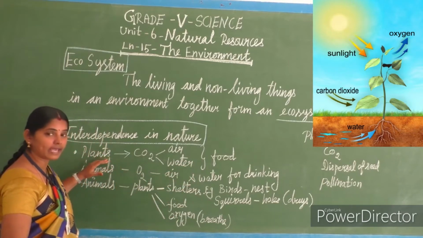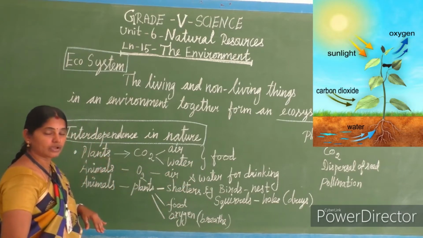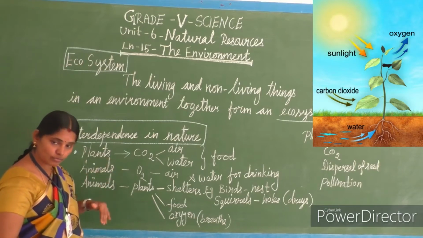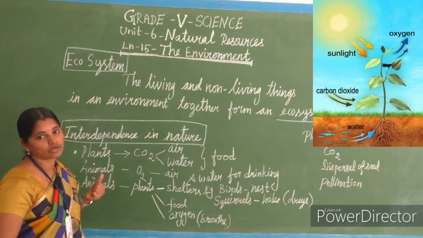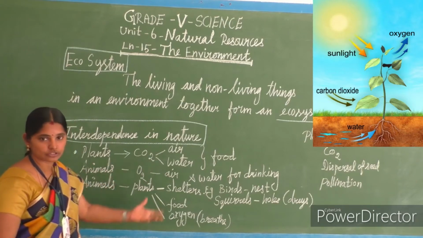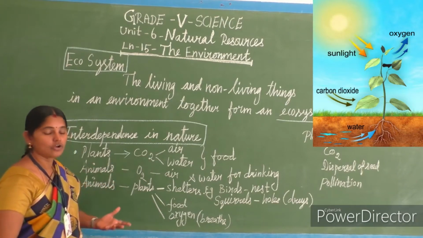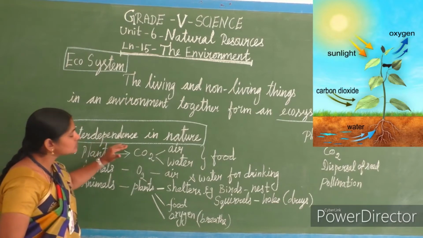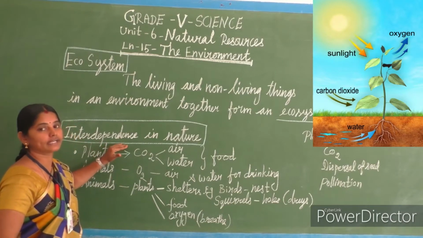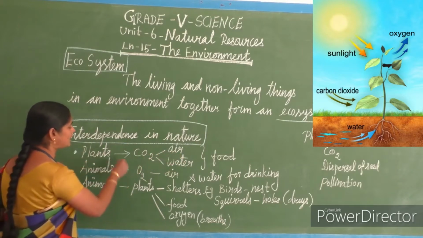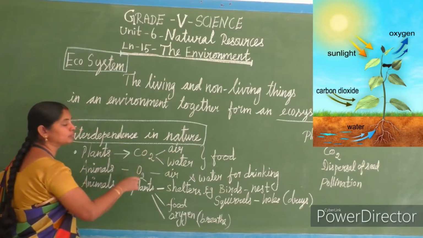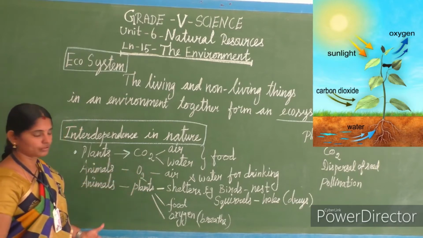Plants prepare their own food. Even though they prepare their own food, they are in need of air, water and sunlight, isn't it? These are the non-living matters, isn't it? So, this thing we call interdependence in nature. Okay, plants depend on nature to prepare their own food.